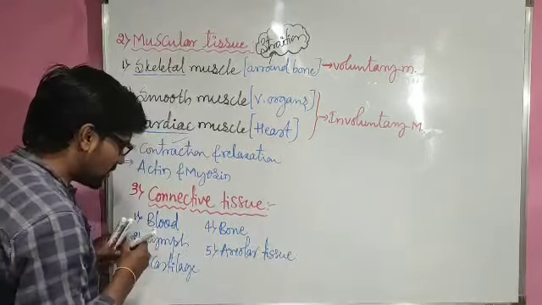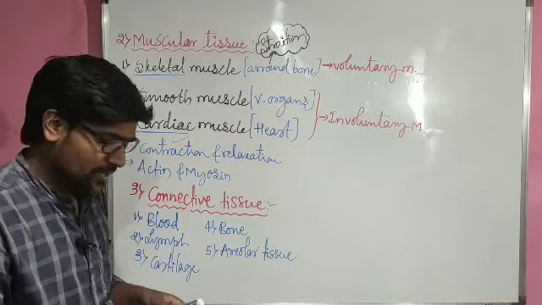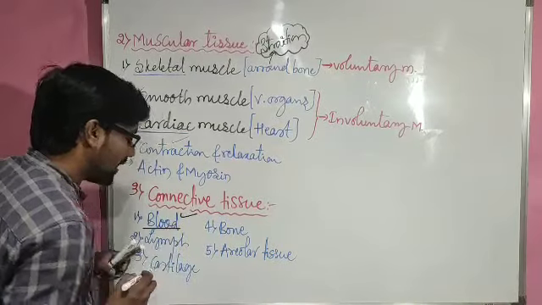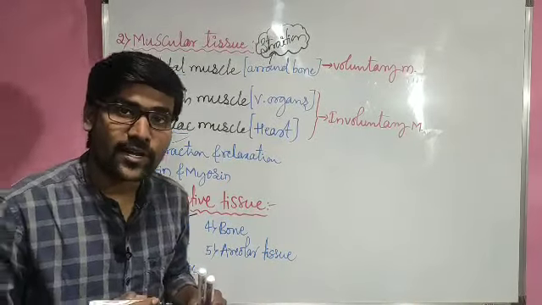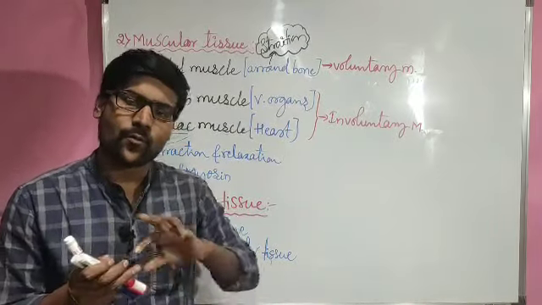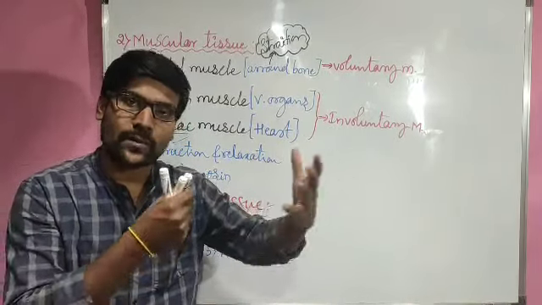Right? We are having so many different kinds of connective tissues here. If we consider the first one, we are very familiar with the blood. Blood is a special connective tissue. It is a fluid connective tissue, which helps in the movement of different parts from one place to another place, to connect two different parts.